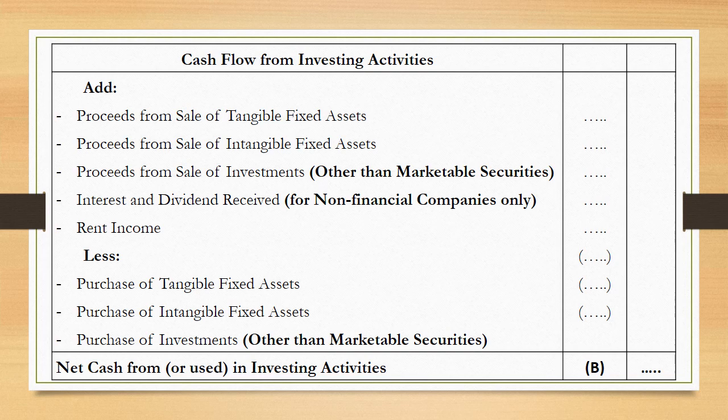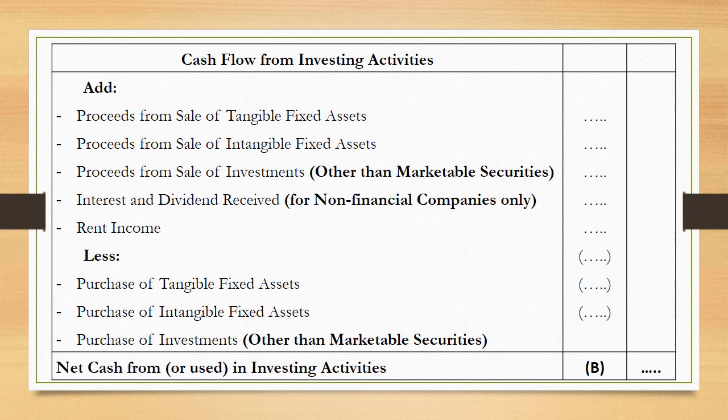Let us see which all amounts are added over here. Proceeds from sale of tangible fixed assets, proceeds from sale of intangible fixed assets, proceeds from sale of investments. When you talk about investments, you have to make sure that you write the investments other than marketable securities. Because we have discussed earlier also, if any marketable security is there, that has to be a part of cash and cash equivalent. Now because of the investments, you also have some incomes: interest received, dividend received, rent income. All these are the amounts that are received, and these are the inflow of cash under investing activities.